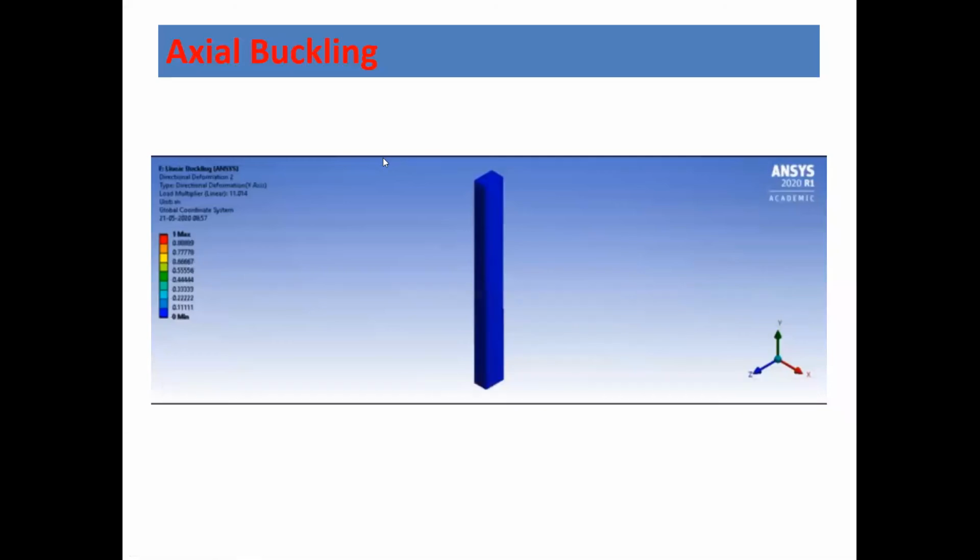Whenever you go for the analysis of a column or any other structure, we can do the buckling analysis to see whether, for a certain amount of load, the structure is either buckling or going for axial compression. If it is going for axial compression, your design is going to remain safe.